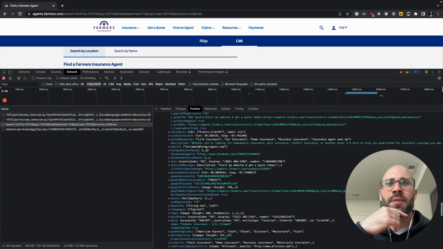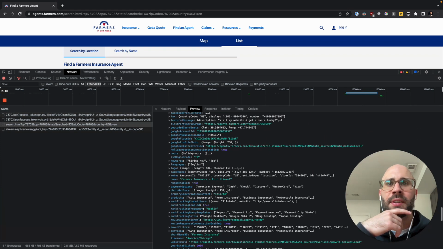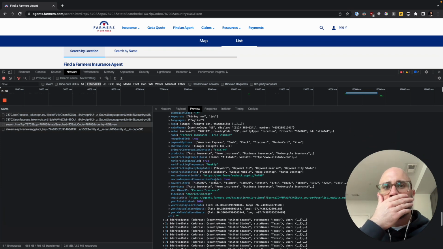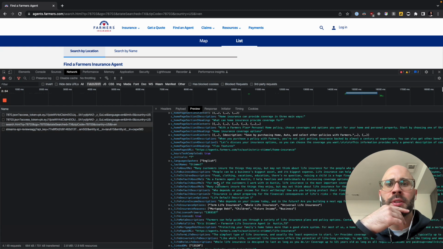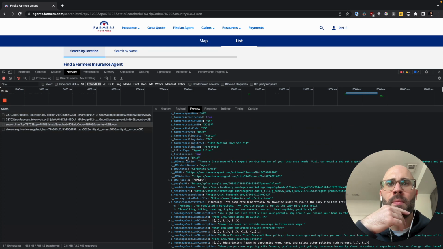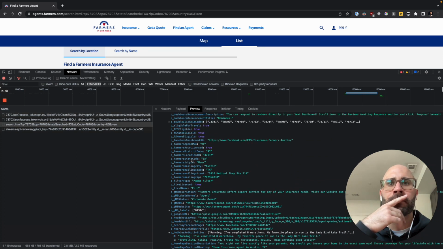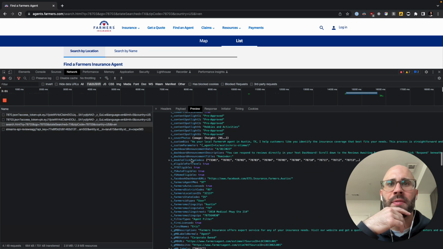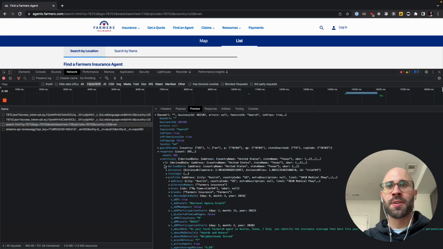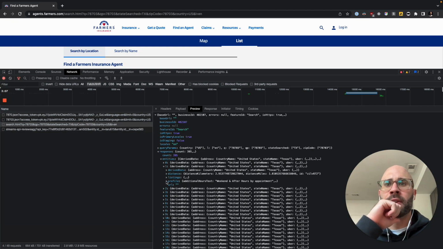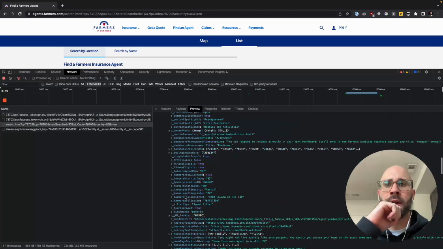And then you're going to have emails right here, and then their names, like first name. You just have to find all of this information, but it is all there. So let's click on the next one, profile.